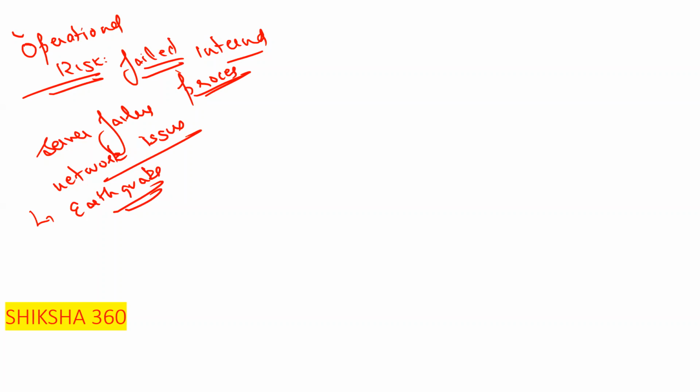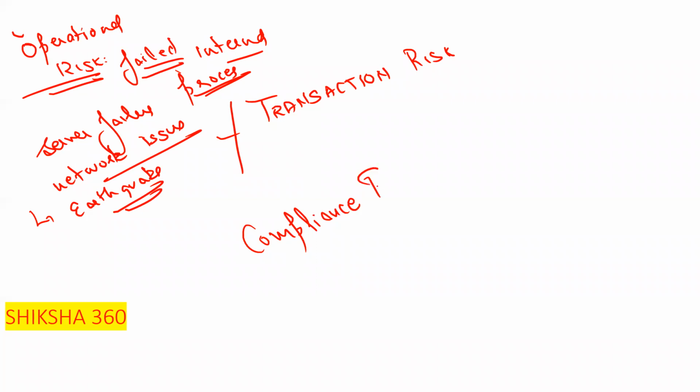Basically, operational risk is any type of risk which is not included under any other risk, so we include that risk under operational risk. In that we have to discuss some different risks like transaction risk and, second one, compliance risk.